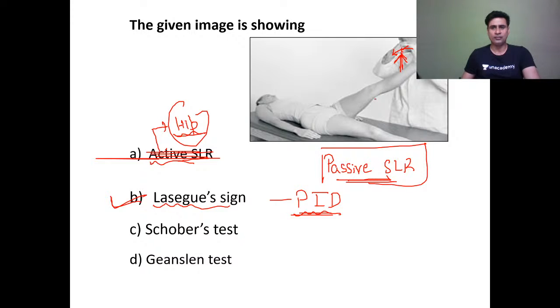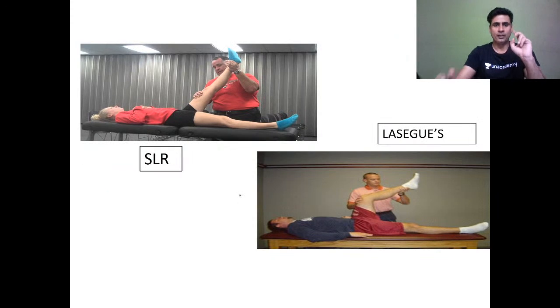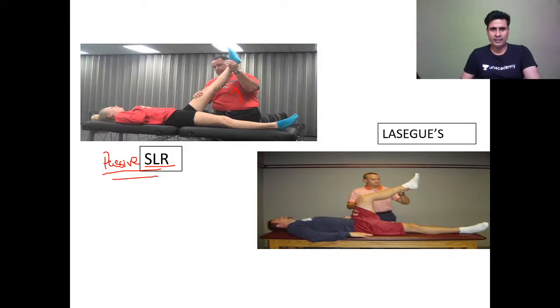So this test is passive straight leg raising test, where the clinician is doing dorsiflexion of the ankle to elicit Lasegue sign. So in prolapse intervertebral disc, we do two tests. The most commonly done test is the straight leg raising test, that is passive straight leg raising test, where the clinician raises the limb of the patient in supine position with extended knee.